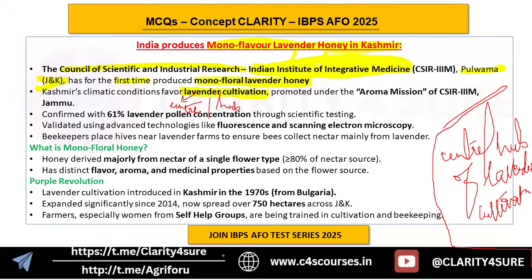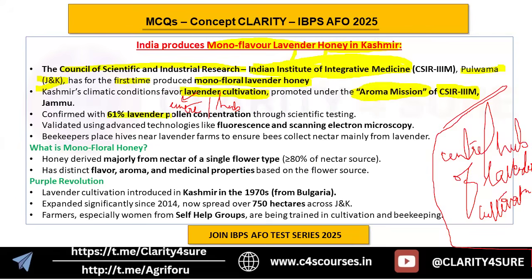All right. Okay, so let's get back to the news. Kashmir's climatic condition favors lavender cultivation, promoted under the Aroma Mission. So again comes here the Aroma Mission. Aroma Mission is an initiative of which organization? That is CSIR, right? It is an initiative of CSIR IIIM, that is Indian Institute of Integrative Medicine.